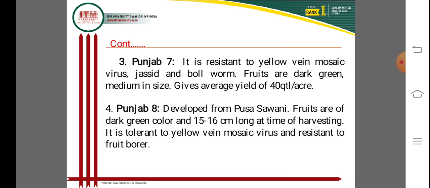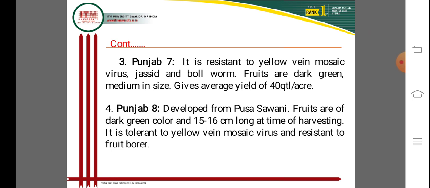It is a resistant variety, and the last variety is tolerant and also resistant to yellow vein mosaic virus, jassid, and bollworm.